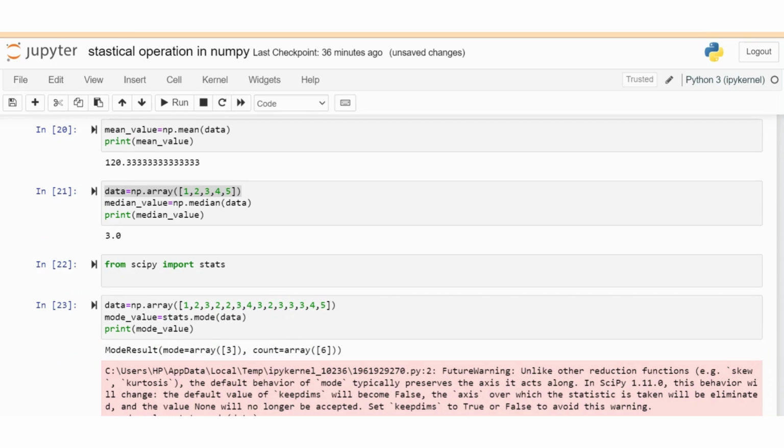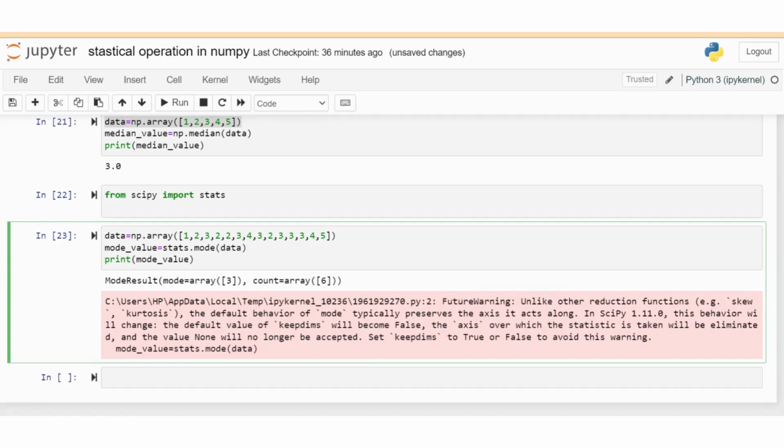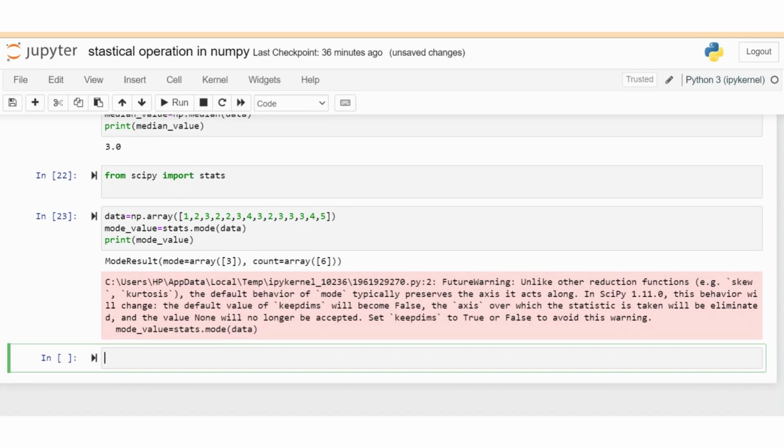The value present the most number of times in the given data is 3, since its count is 5 and 2 is present 4 times. Mode means the most frequent value.